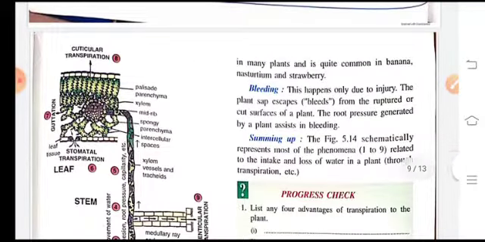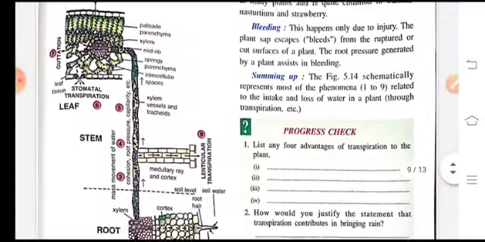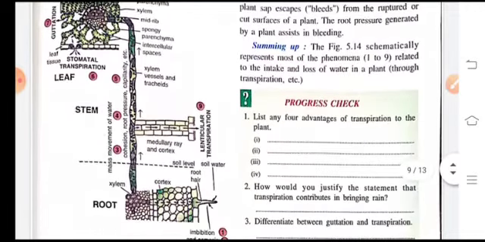Sometimes through bleeding also the plant releases water. When the plant gets injured, the cell sap comes out from the ruptured area of the plant, and the root pressure generated by the plant assists in bleeding. Now here is the diagram for the different transpiration processes.